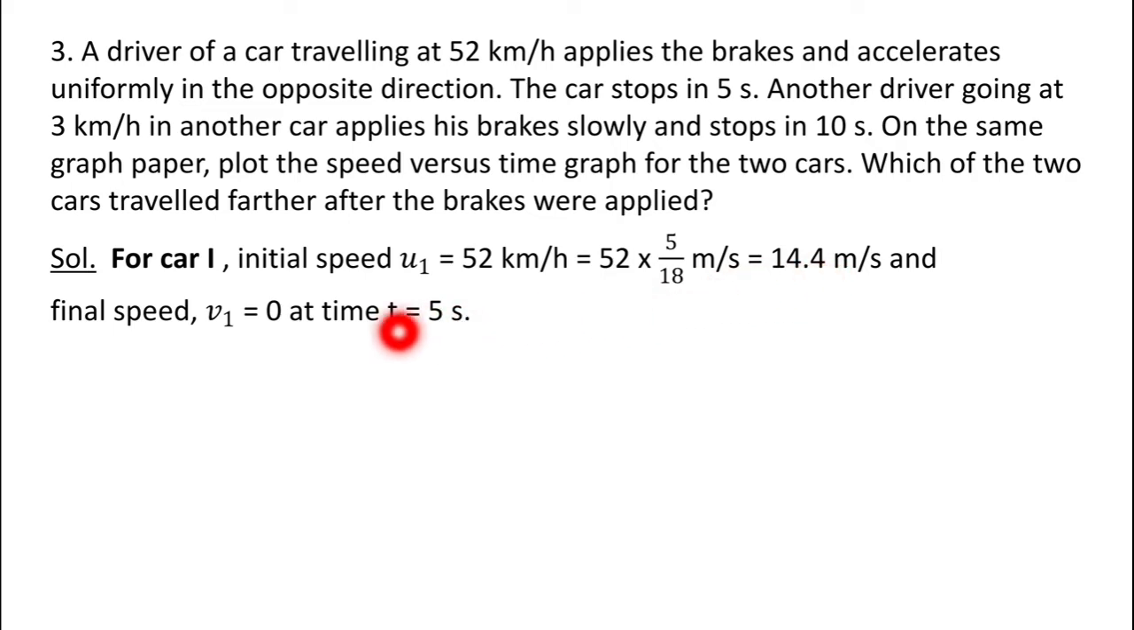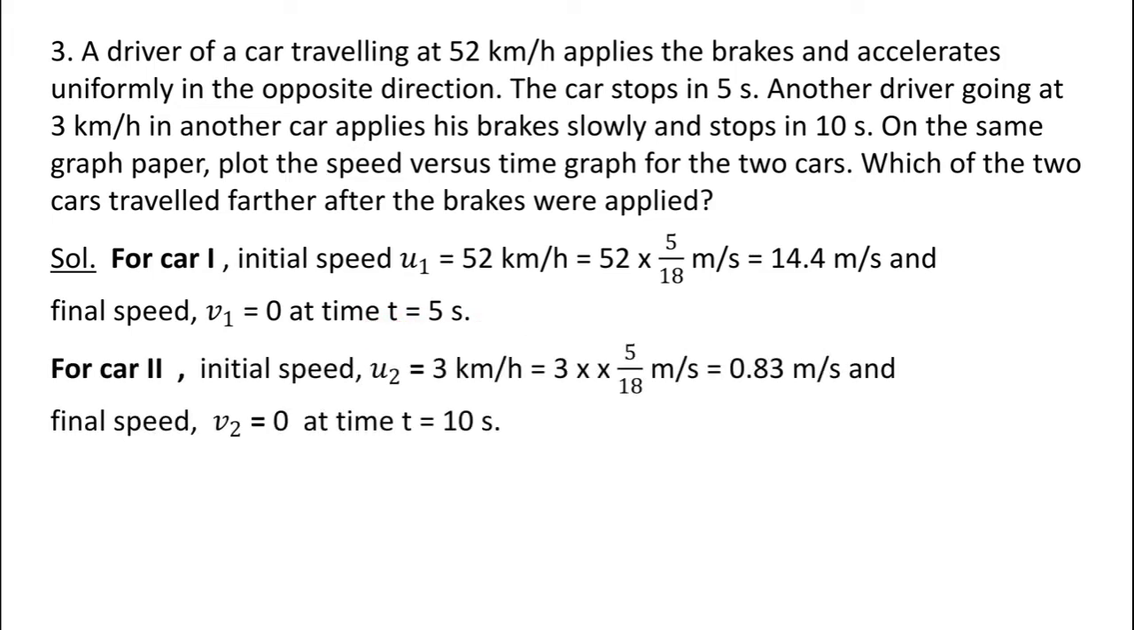So it is given that at time t equals 0 second, the initial speed, that is u1, is equal to 14.4 meter per second for the first car. Again, we know that the car stops in 5 seconds. It means we can say the final velocity of car 1, v1, is equal to 0 at time t equals 5 seconds. Now let us see for the second car.